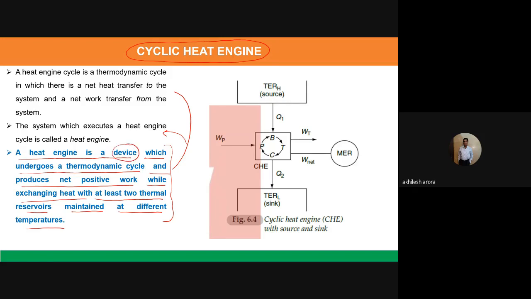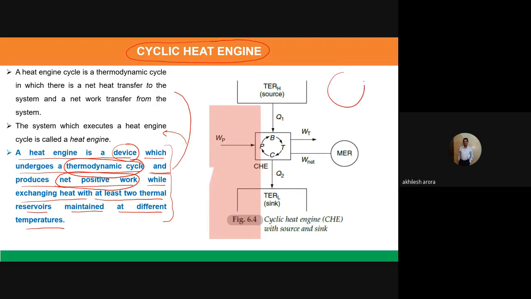Device means it's a sort of machine which undergoes a thermodynamic cycle. Thermodynamic cycle means we will start from a particular point and then come back to the same point, and produces net positive work. So we are getting positive work from it. That means the machine or the device or the system is giving us the positive work.